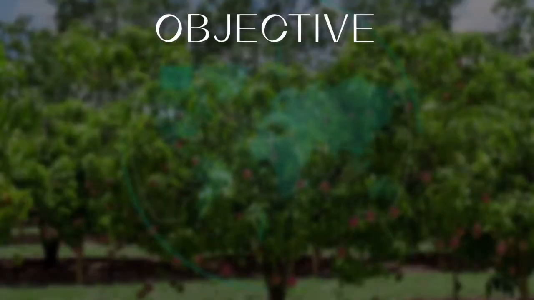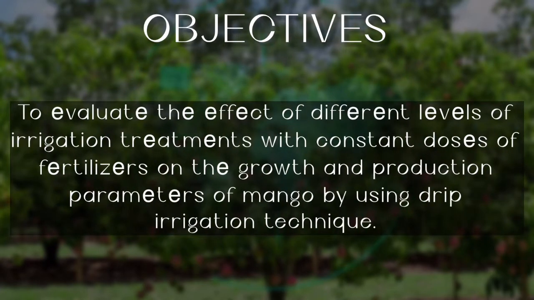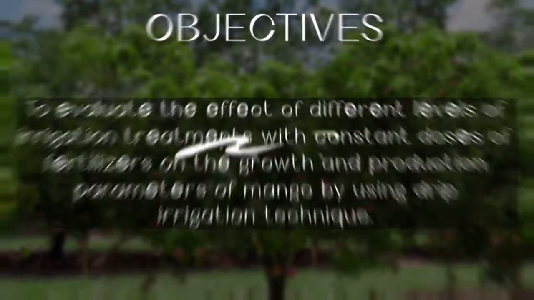Let us see the objectives. To evaluate the effect of different levels of irrigation treatments with constant doses of fertilizers on the growth and production parameters of mango by using the drip irrigation technique.